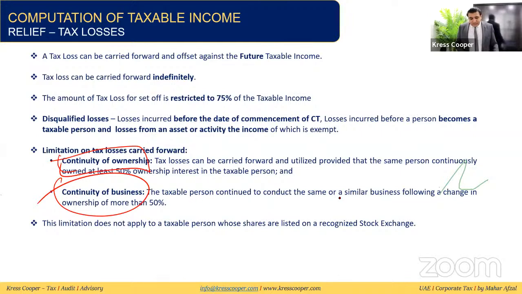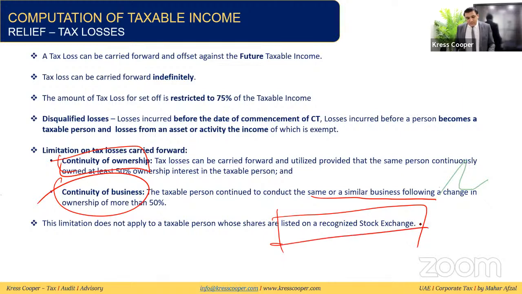If the person continues to conduct the same or similar business following a change in ownership of more than 50%, then it will be considered that there is continuity of the business as well. This limitation does not apply to persons whose shares are listed on a recognized stock exchange. So for the losses, we can say if one entity is making a loss, this entity can carry forward its losses for an unlimited period of time.